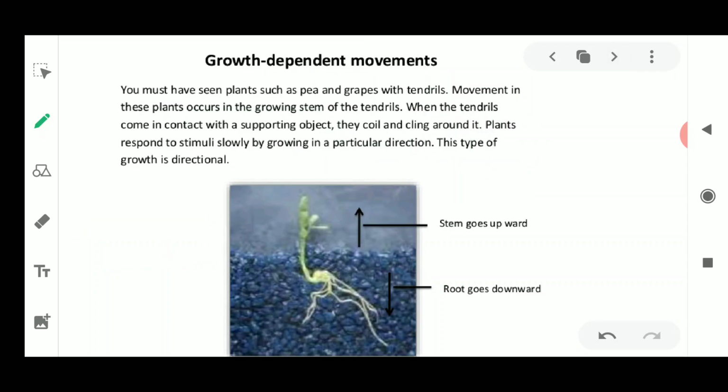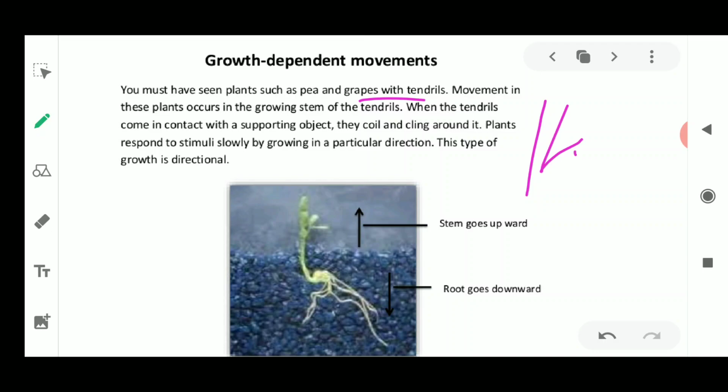Okay, next is the growth dependent movement. Growth dependent movements are all the tropic movements, where a stimulus is required and the plant moves in a particular direction. You must have seen plants such as peas or grapes with tendrils.